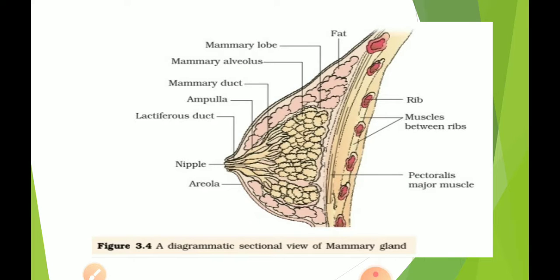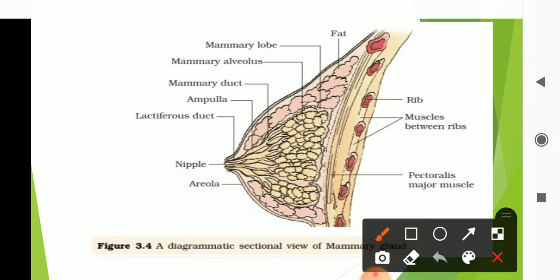Next, if we go for the mammary gland, a pair of mammary glands are found. This mammary gland consists of different parts. From inside, we find fats and mammary lobes.